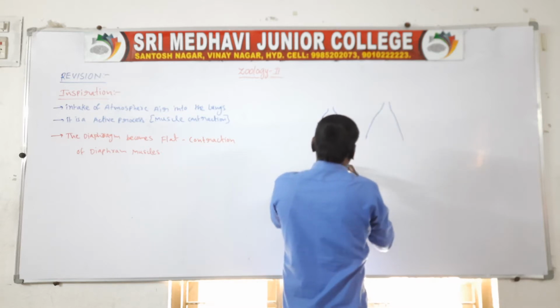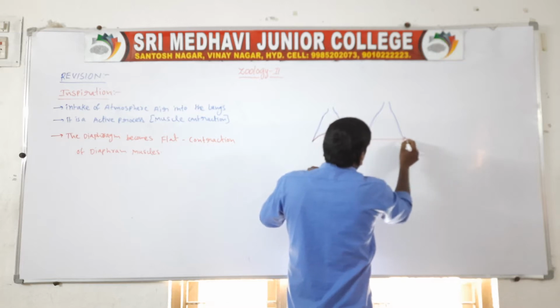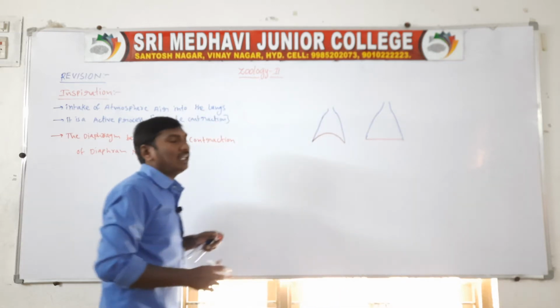So the diaphragm changes from its dome shape and is transferred to the flat.